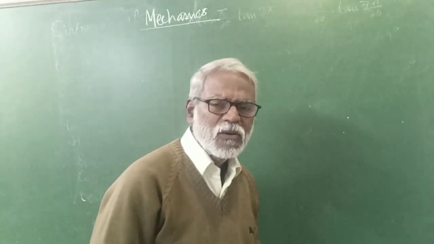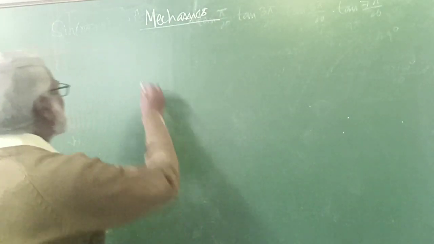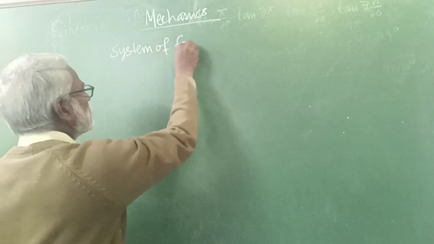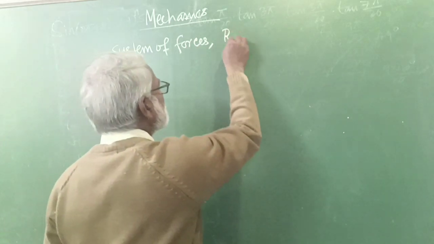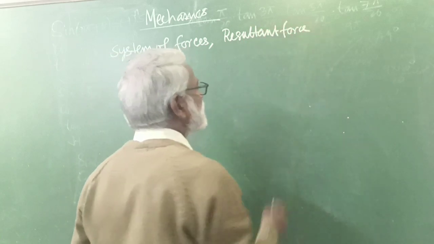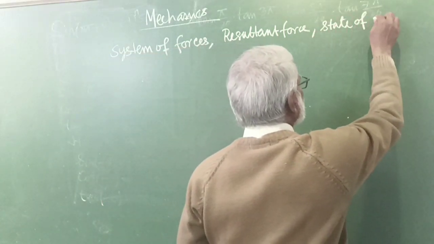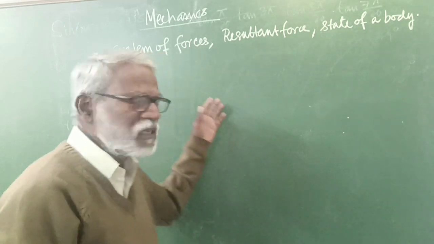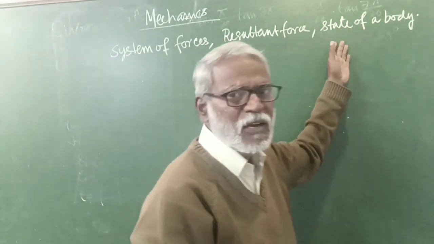In the last class, we talked much about the system of forces, resultant force and state of a body.